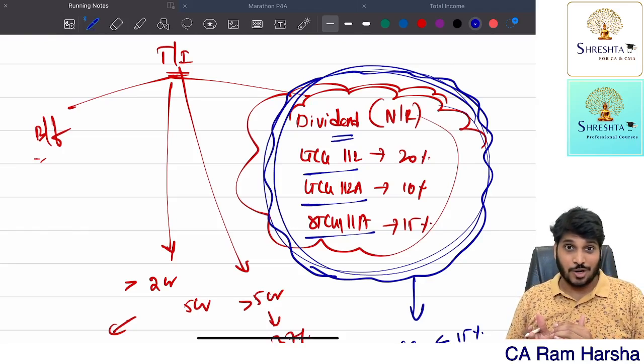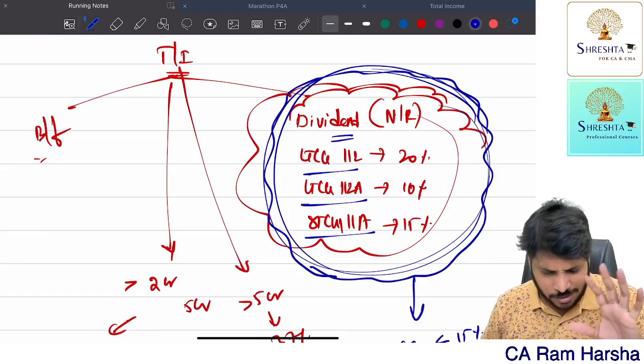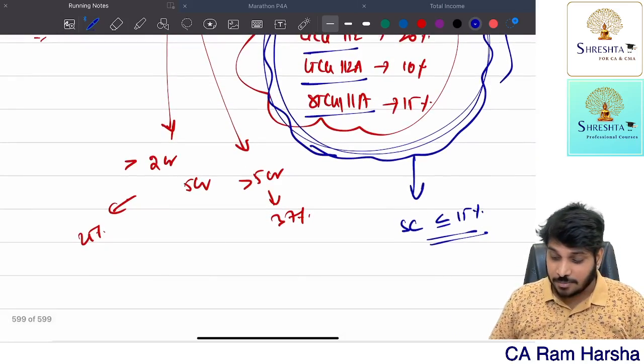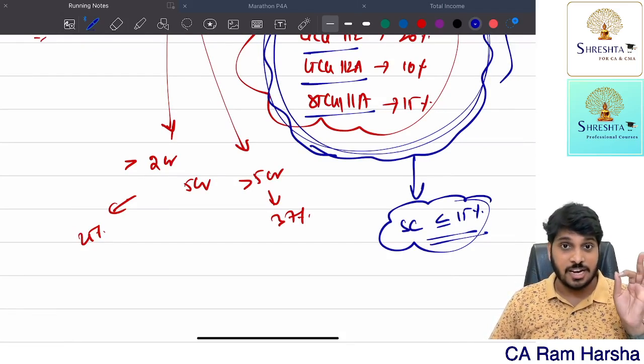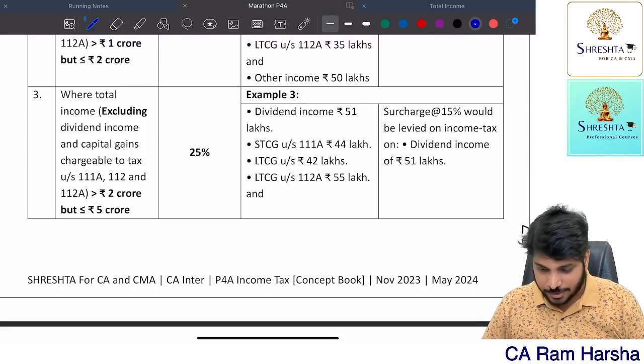Again, here lotteries are not covered. Getting the point? Lottery income is not covered. Anyhow, that is not a noteworthy observation. Getting it? So on these incomes, the surcharge rate cannot exceed 15%. Like, what does it mean? Here we have given some examples.